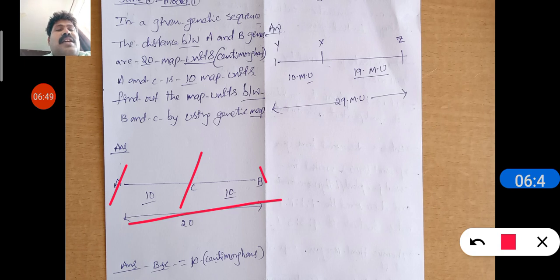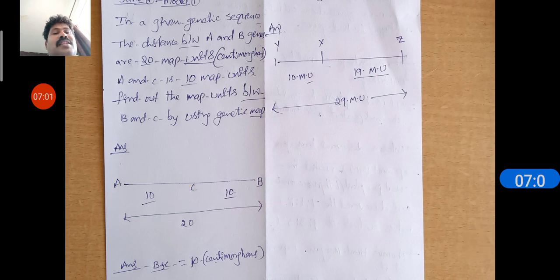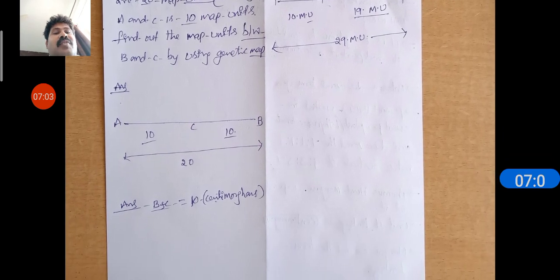A to C is 10 map units. Automatically, B to C is also 10 map units. The answer is B to C is 10 map units. So that is the answer. You have to construct the map units like this and find it out like this. B to C is 10 map units or centimorgans.